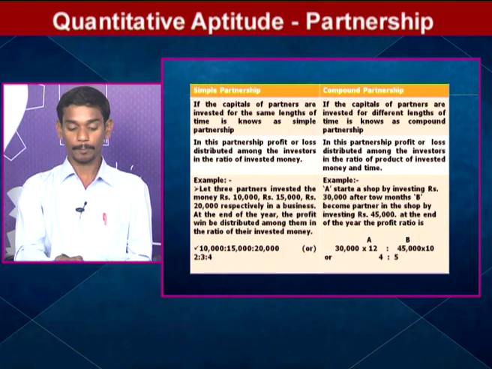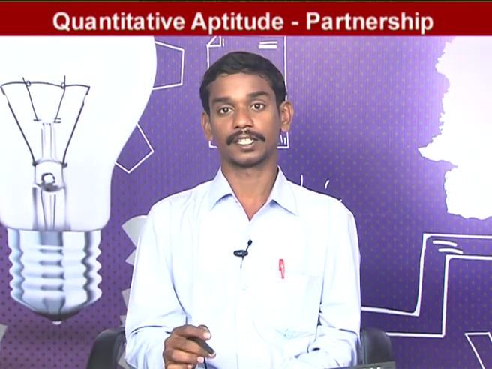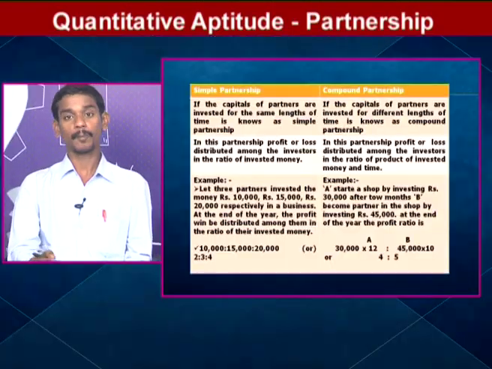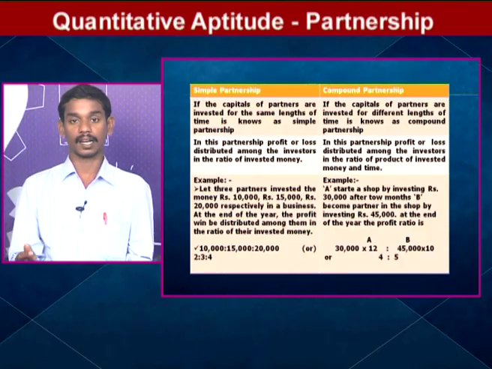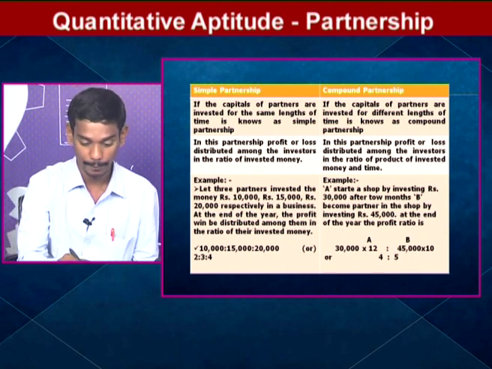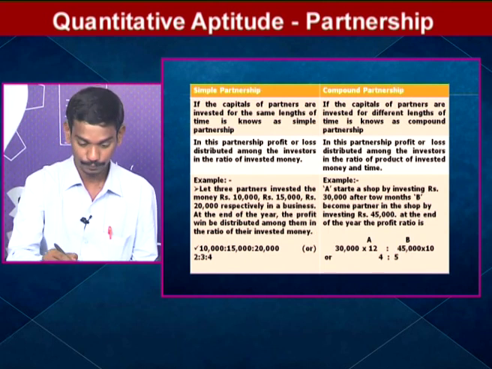Come to the main point. In simple partnership, profit or loss is distributed among the partners in the ratio of their capitals. This is the main important point for us. In compound partnership, profit or loss is distributed in the ratio of the product of capitals and investment time. These two points are very, very important in partnership.